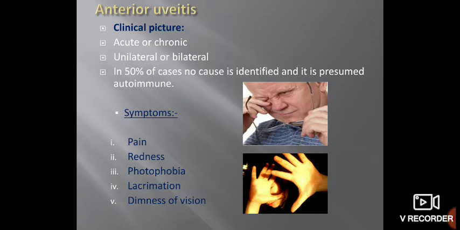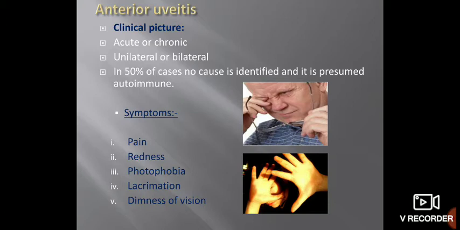As there is inflammation, obviously there is redness. The anterior ciliary vessels are more inflamed and dilated, and as there is dilatation there is increased blood supply, and because of this there is redness. Photophobia is there, again a feature because of ciliary body involvement. Lacrimation is there, and diminution of vision.